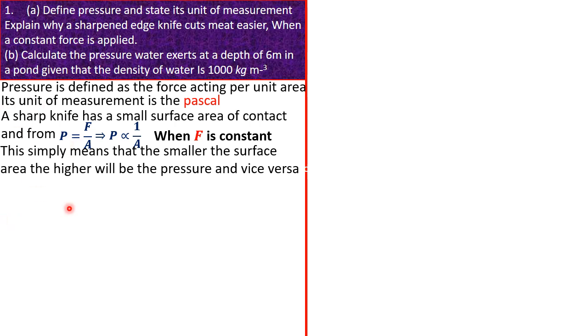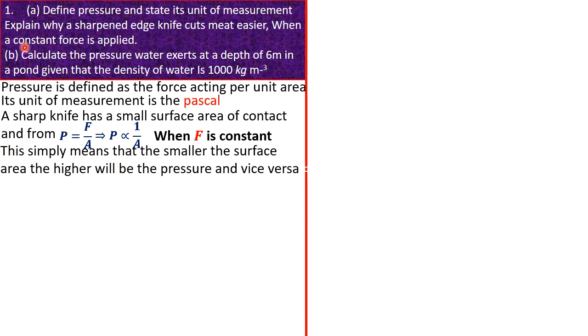Everything has been explained, right? You can also be asked to explain why a knife that has a very large surface area does not cut meat easily. The same explanation goes. The same thing. You simply have to reverse all what I said.